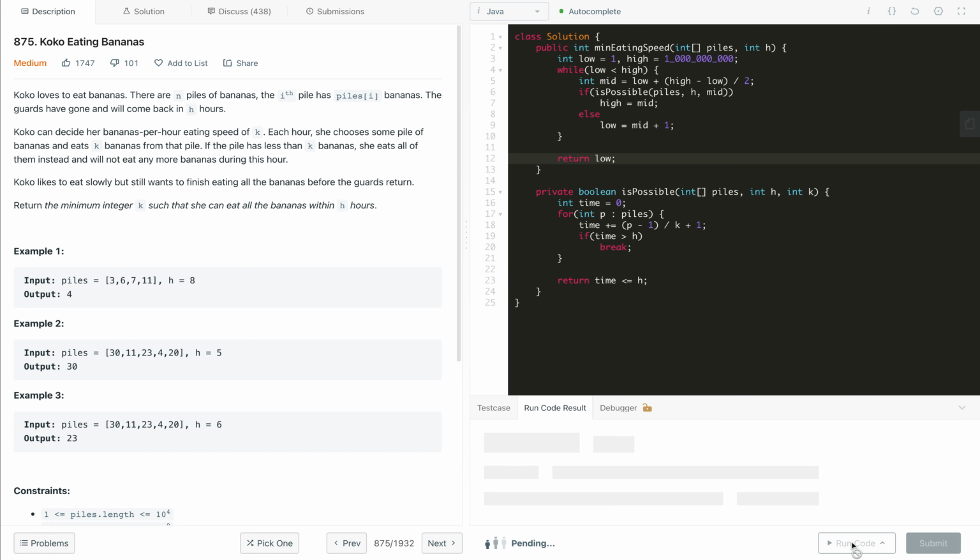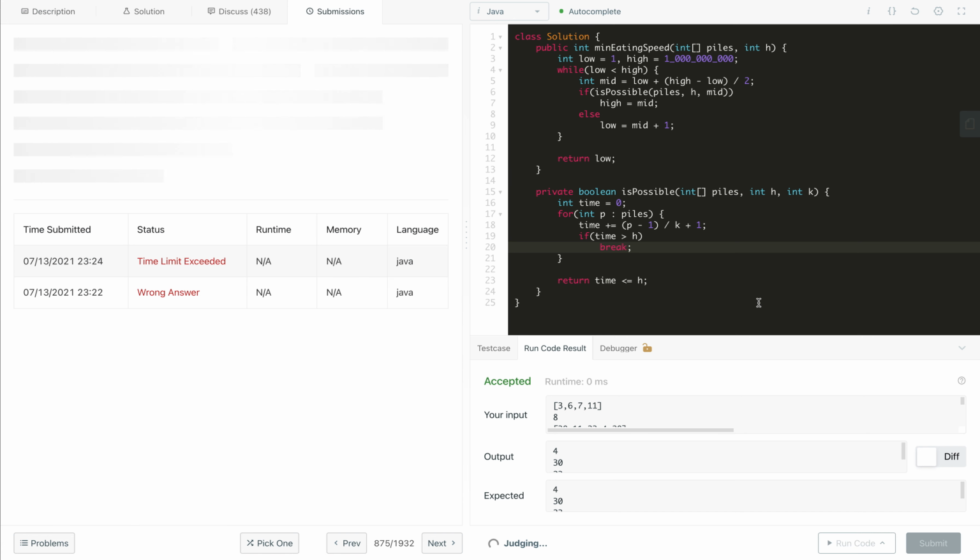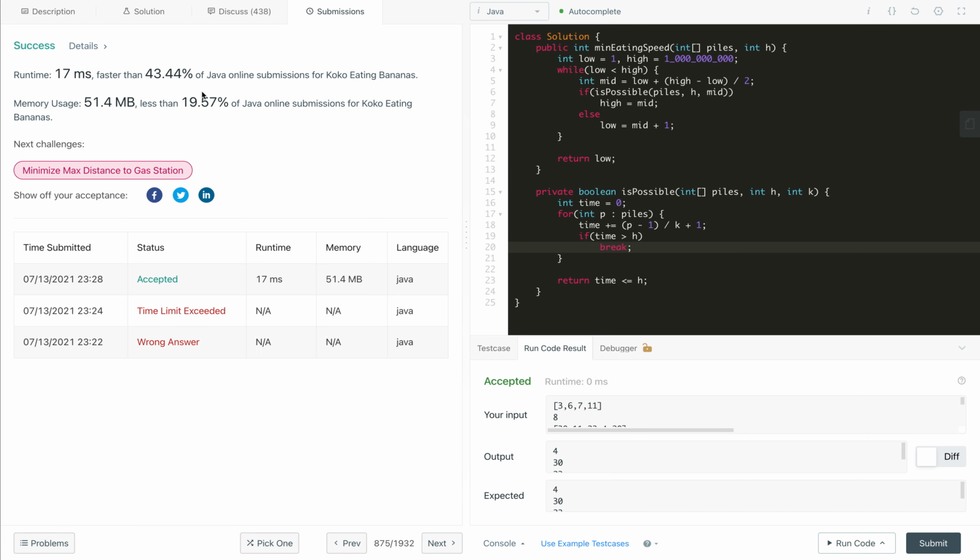Let's compile this. All the test cases are passing. Now we can submit it, and you can see it got accepted.